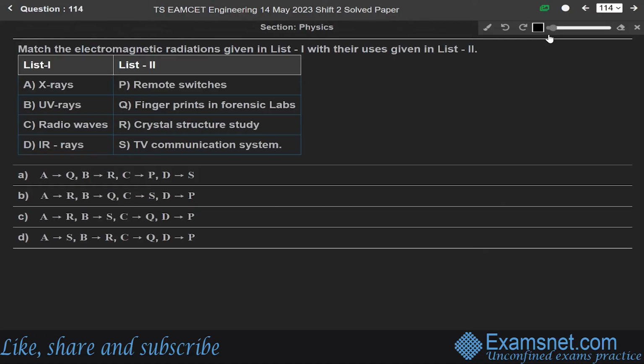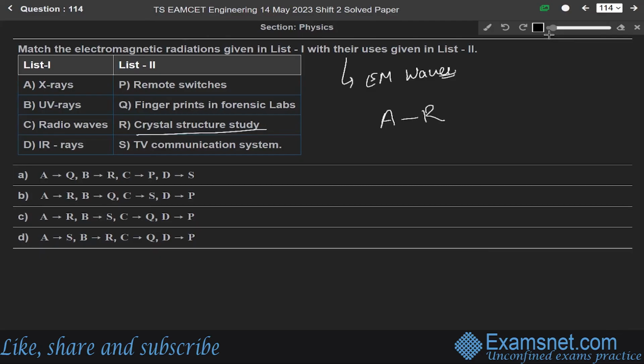Now next question 114. Match the electromagnetic radiations given in list 1 with their uses given in list 2. This question is from the chapter of electromagnetic waves. We have to match list 1 with list 2. In list 1, the first one is X-rays. X-rays are used to study the crystal structure by Bragg's law method, so A matches with R in list 2.